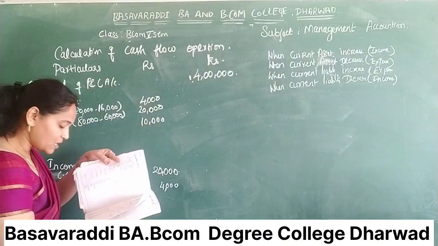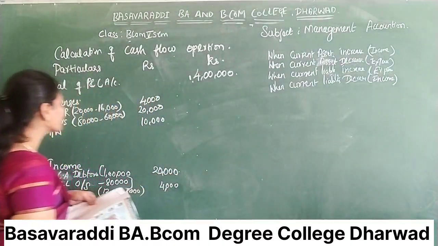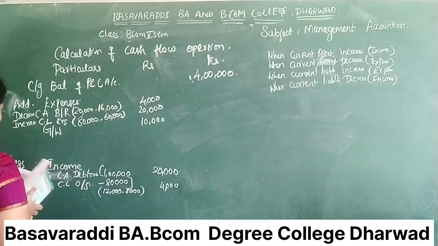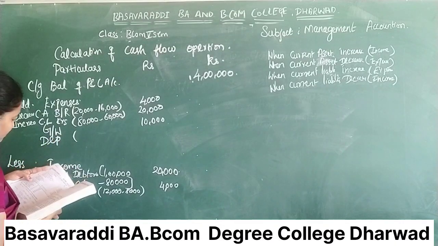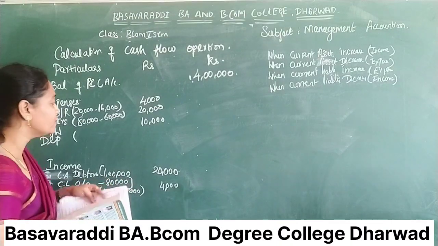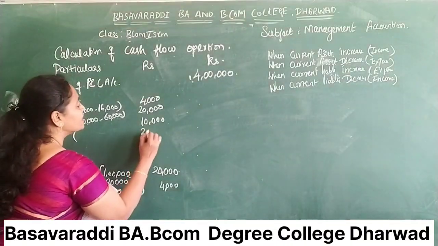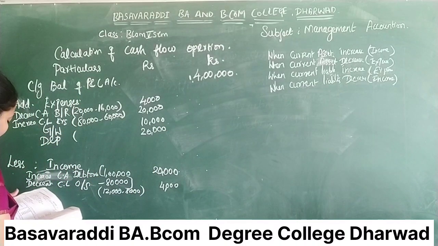The next one is depreciation. Depreciation also we consider as an expense. Depreciation. How much? 1,40,000, 1,60,000. The difference is 20,000. You have to enter it in the inner column only. Yes. The next one is